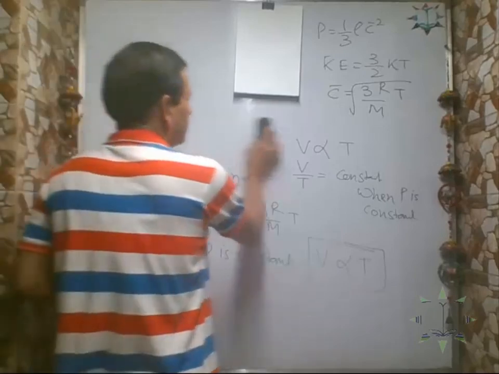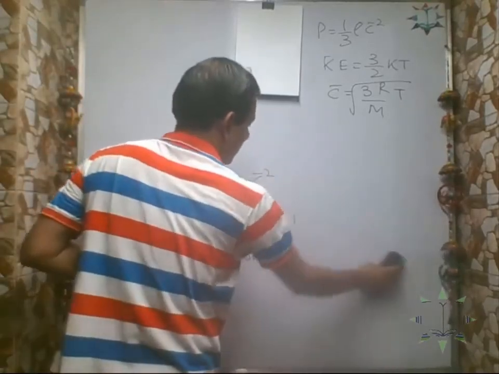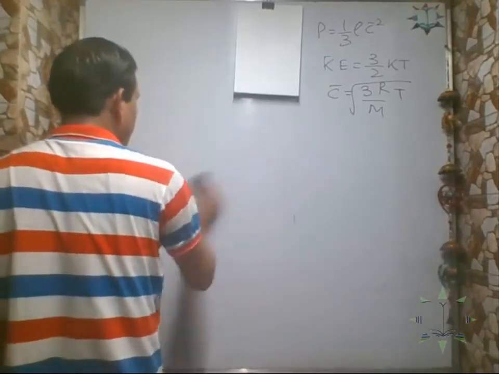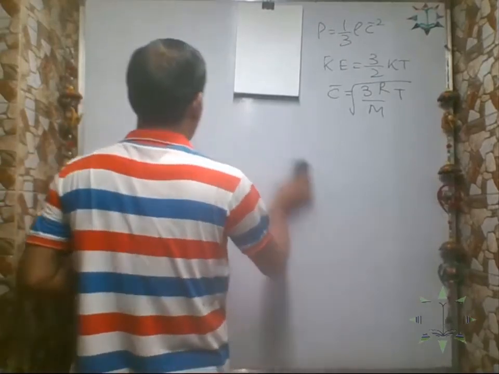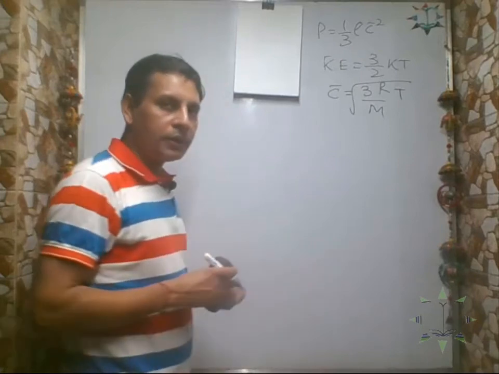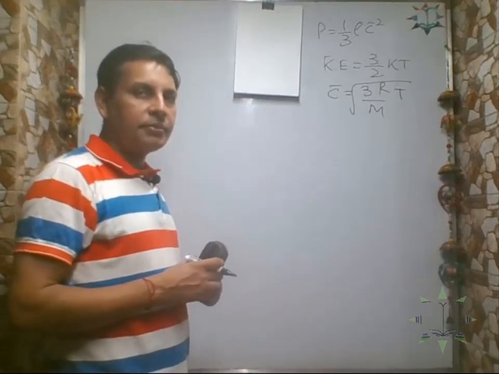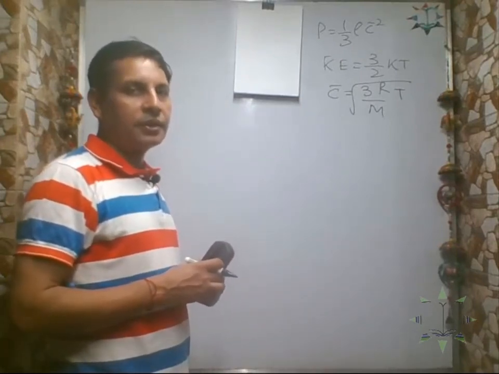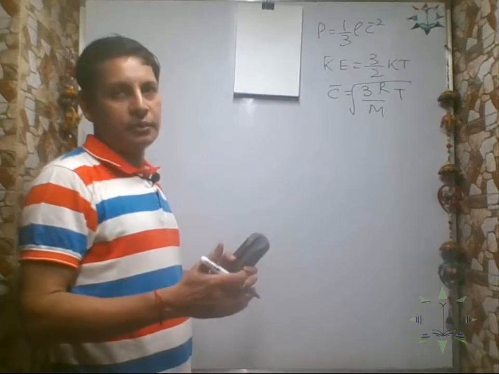Now let us see another law, Avogadro's law. Avogadro's law says that equal volumes of all gases at the same temperature and pressure contain an equal number of molecules.